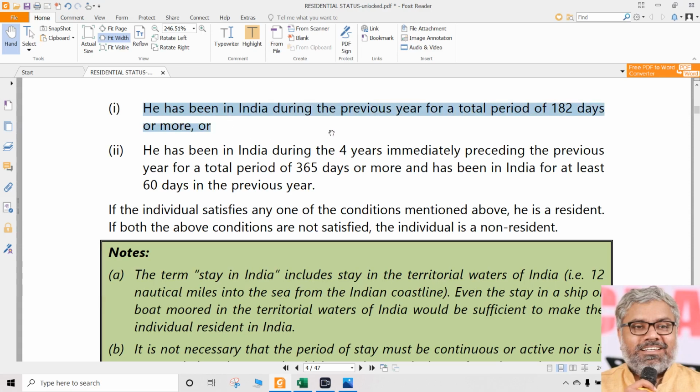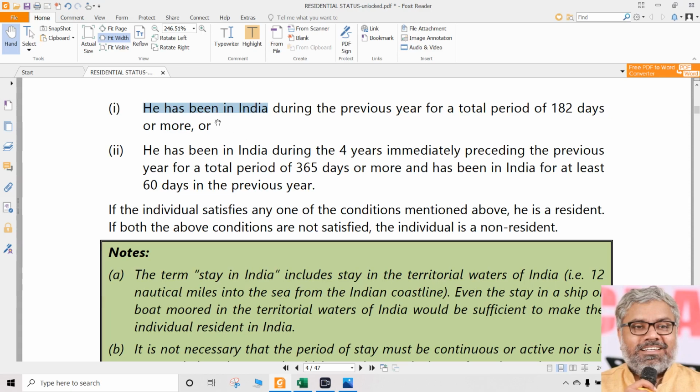Each word has to be remembered in the same way. You cannot create anything. You cannot imagine or dream any new things here. The law is law. What is this 6(1) saying? First condition, condition number 1. So, what is condition number 1 talking about? That person. Who is this person? What is the nature of the SSC? Are we talking about companies and all? No. We are talking about individual SSC.